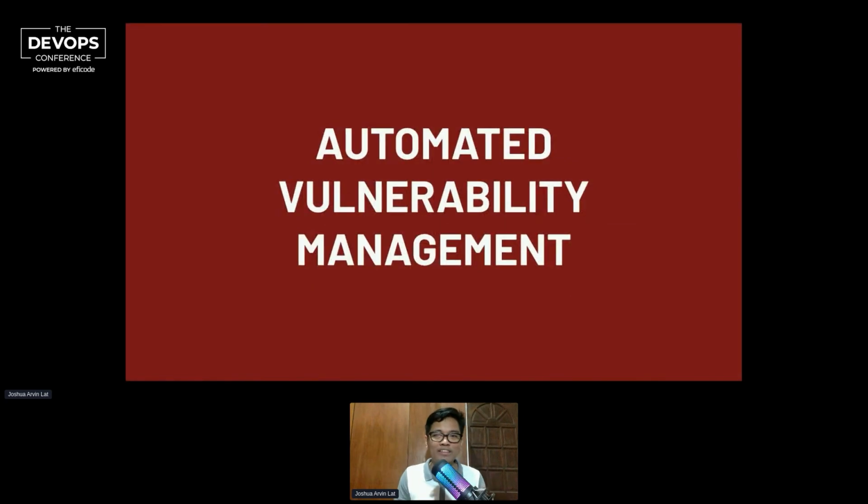So the next security technique which can be automated is automated vulnerability management. In the past, most of the tools that we've been using utilize a scanner, and there are still a lot of tools that behave like this. Traditionally, this is how vulnerability management or vulnerability assessment tools work: you have a scanner, you have a target server, and then the scanner runs, and there's going to be a generated report with a list of vulnerabilities.